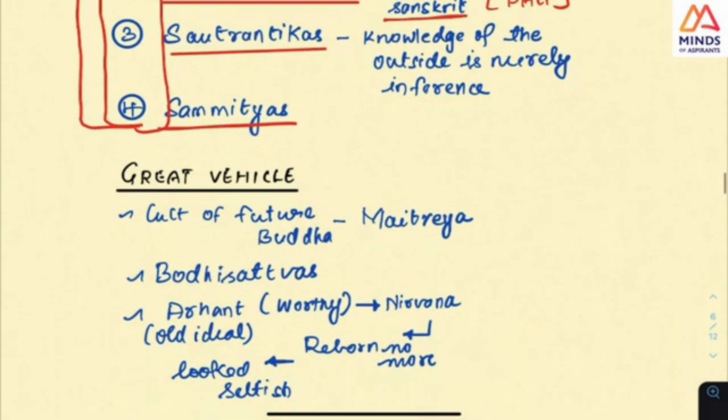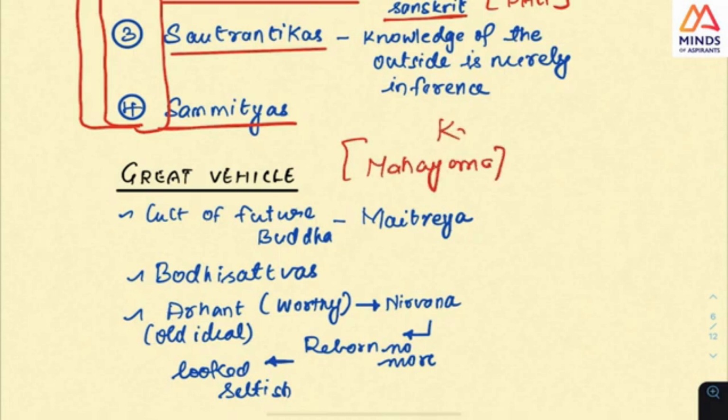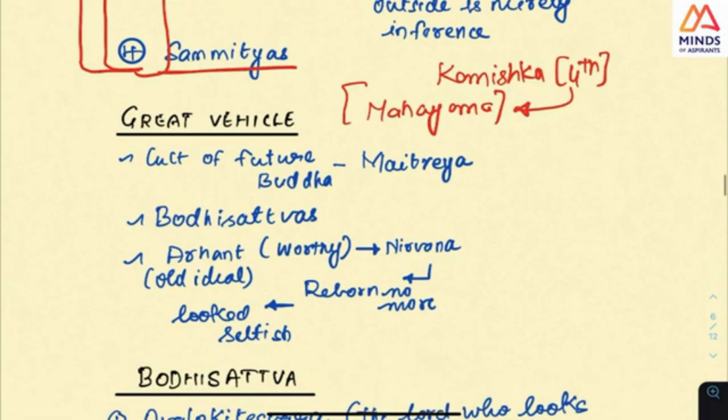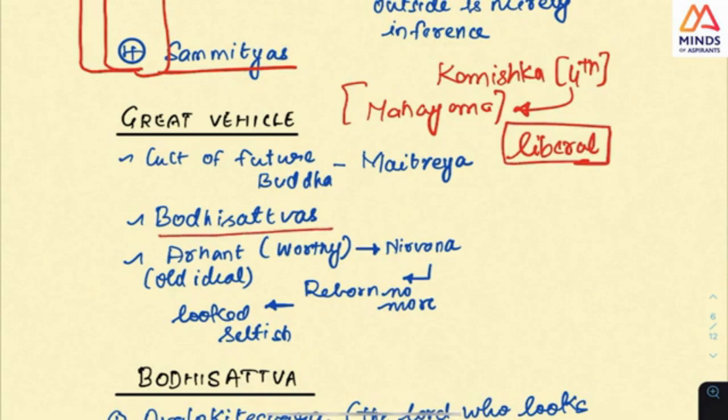Next is the greater vehicle, or the Mahayana. This is the point after Kanishka, the fourth Buddhist Council. This Mahayana becomes the most prominent vehicle across the world, and this is liberal. This is not an orthodox kind of Buddhism. This is a liberal kind of Buddhism where they have this concept of bodhisattvas.